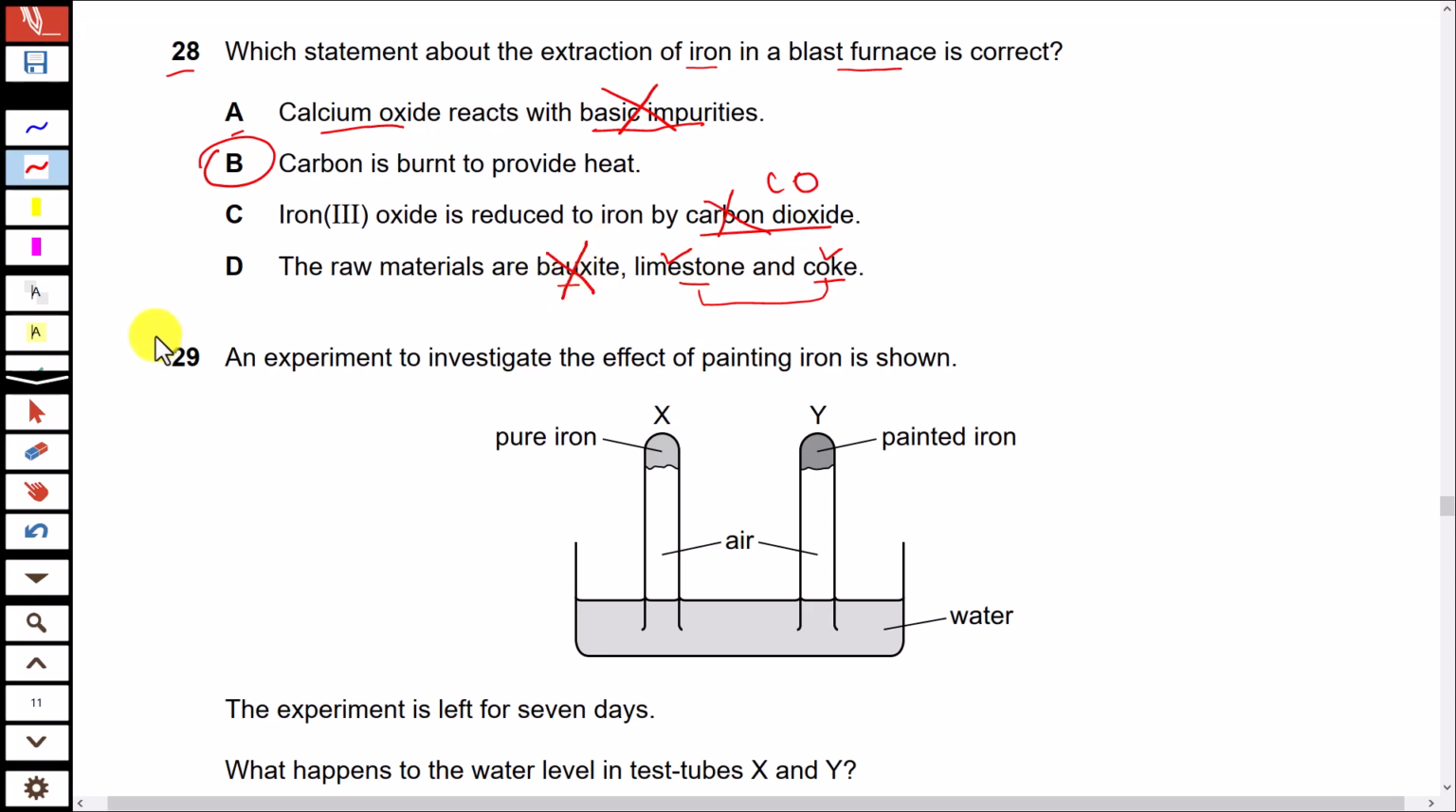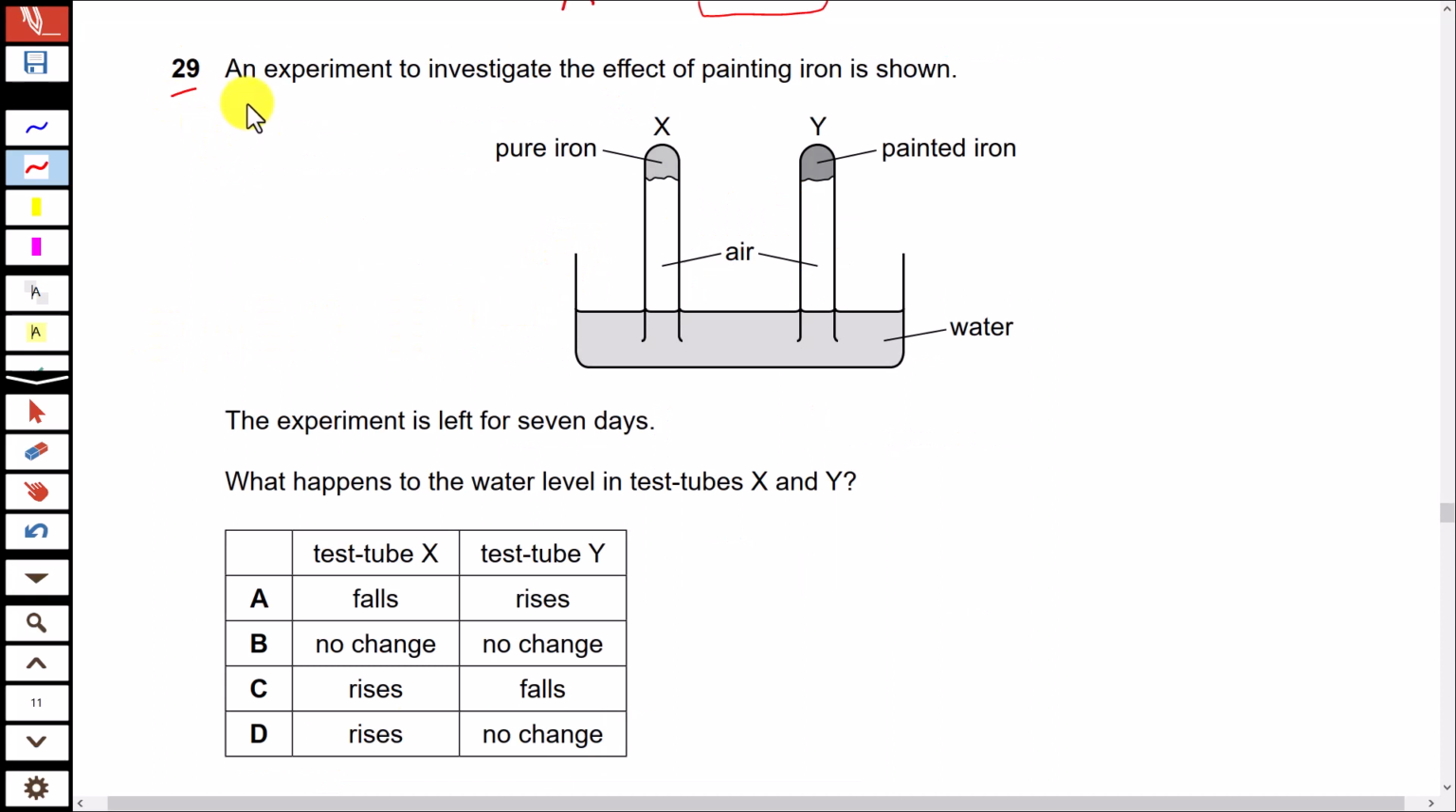Question 29. An experiment to investigate the effect of painting iron is shown. The experiment is left for 7 days. What happens to water level in test tubes X and Y? Okay, what is the difference in these two? In test tube X, we have pure iron, while in test tube Y, we have painted iron. The purpose of painting over iron here is that we want to protect iron from corrosion.